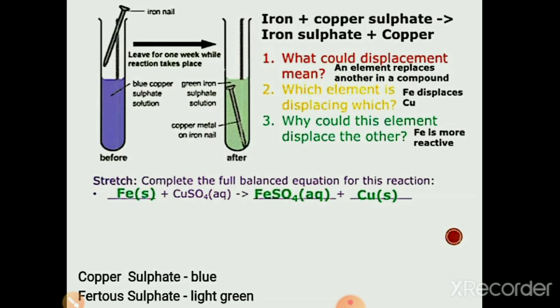From iron and copper, which element displaces? Iron displaces, because iron is the more reactive one. Compared to iron and copper, iron is more reactive. So here displacement takes place by iron. Iron displaces copper.